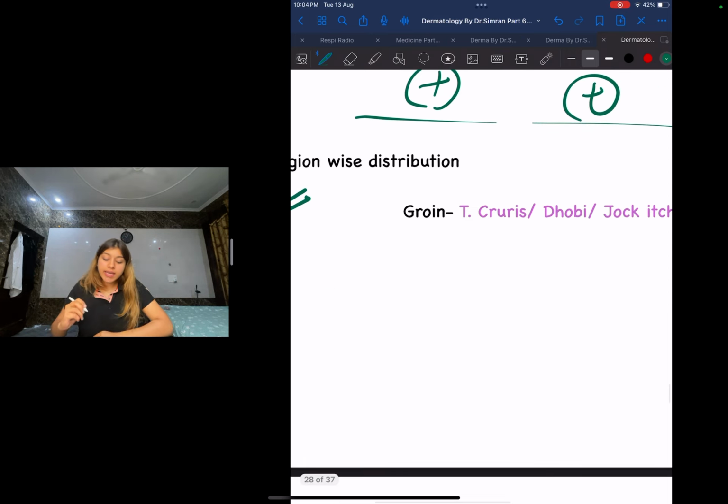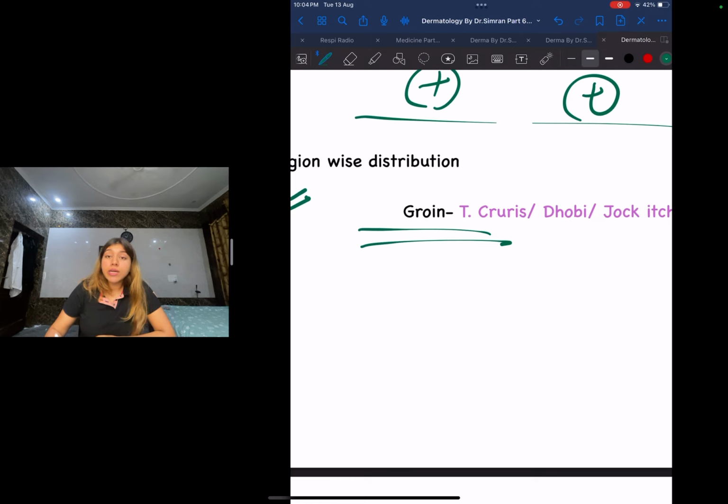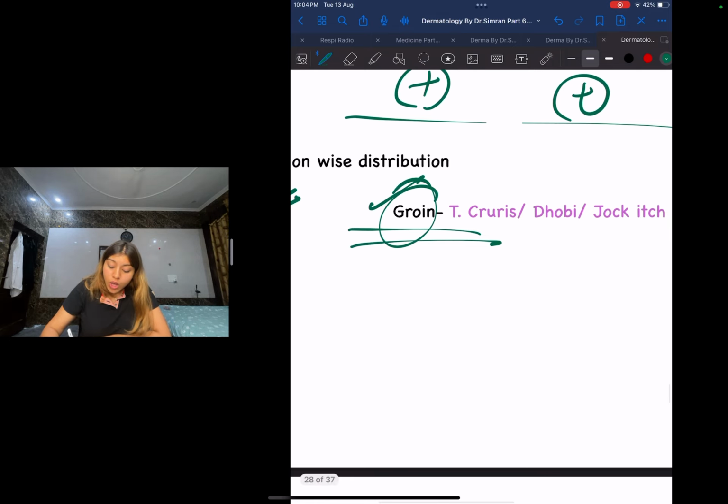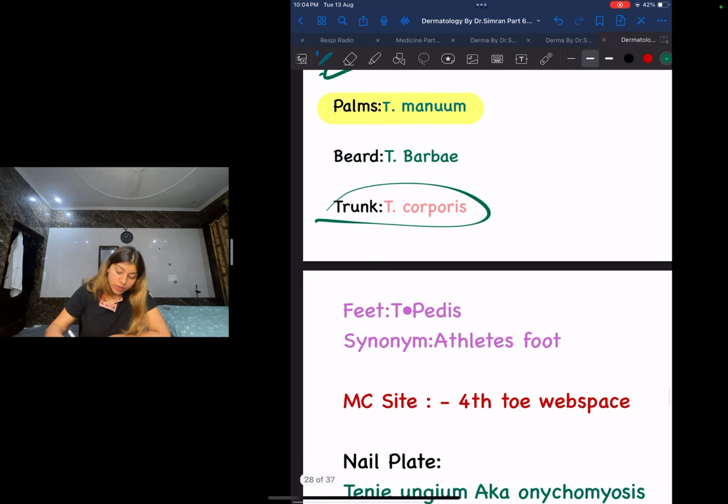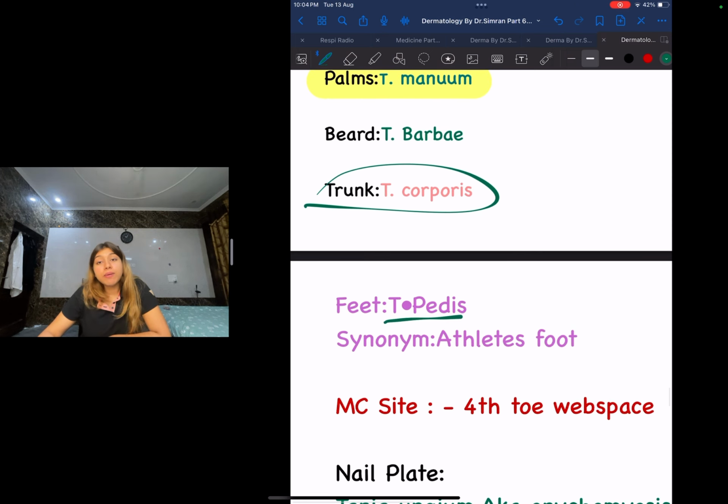Whereas guys, the Tinea cruris is going to be the fungal infection of the groin, which is also called dhobi itch or jock itch. What is it called? It is called dhobi itch or jock itch. Another tinea is going to be your Tinea pedis. How am I going to remember Tinea pedis is affecting my foot? Again guys, like how I remember manicure was for my fingers, for my palms, right? Whereas guys, for my feet it is going to be pedis. Tinea pedis, pedicure. So pedis. Remember like that.